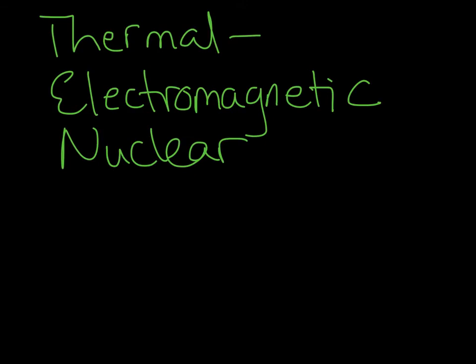That motion is thermal energy. Electromagnetic energy is the energy used, such as in a microwave or an X-ray. And nuclear energy is the energy at the center of an atom, in the nucleus. If it breaks apart, it's going to release energy.